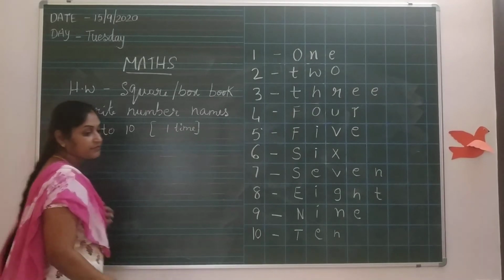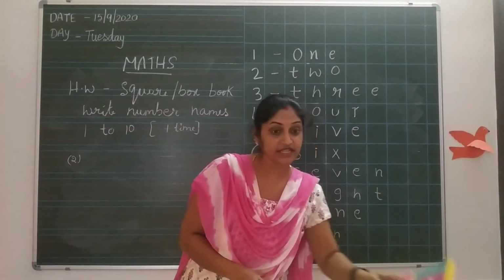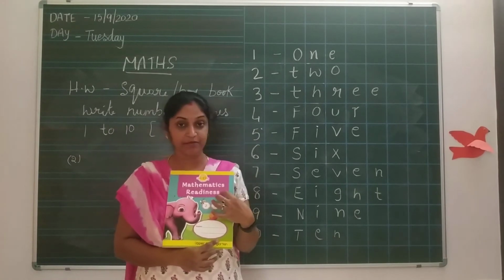Second, you all have the Mathematics Readiness book, no?